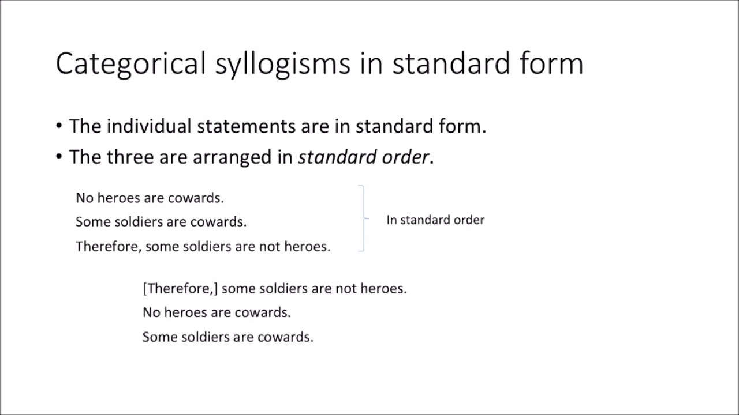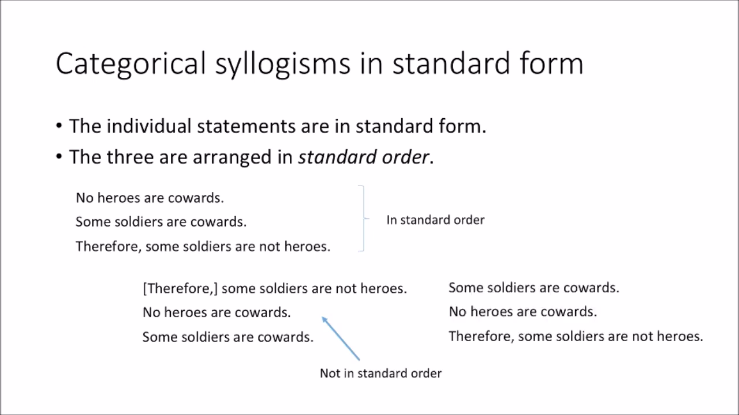But this would not be in standard order. If you first of all said some soldiers are not heroes, and then said no heroes are cowards and some soldiers are cowards, if you put the conclusion first, that would not be in standard order. But this is also not in standard order. Some soldiers are cowards, no heroes are cowards. Therefore, some soldiers are not heroes. If you just reverse the first 2, that's not standard order either. Now, why? Well, we're about to talk about it. But for now, my point is, without your knowing what standard order is yet, that there is this thing called a standard order, and you have to learn how to put things in the right order.